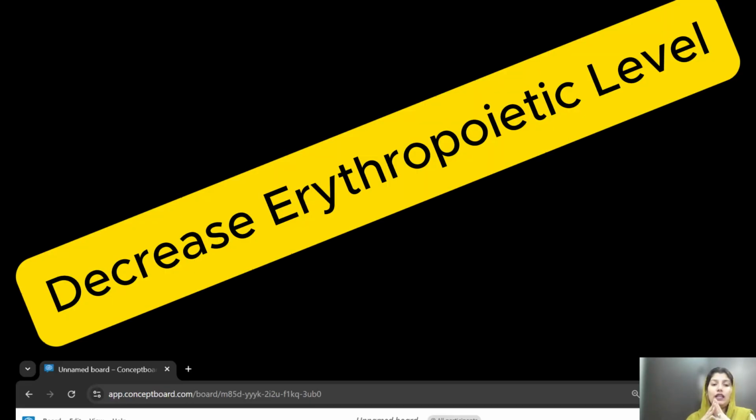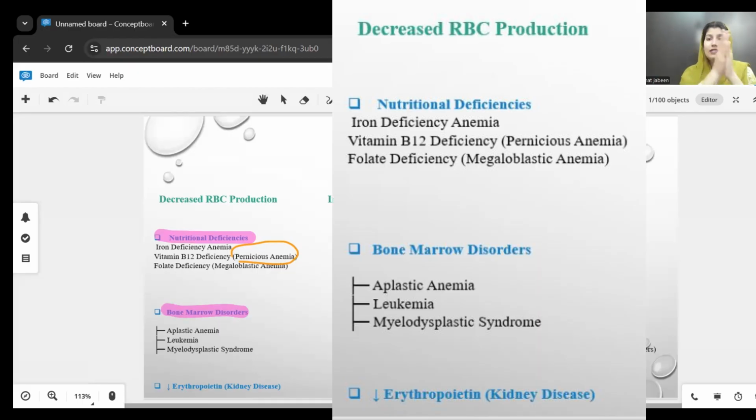The third one is decreased erythropoietin level. Erythropoietin is necessary for the production of RBCs. If there is a kidney disease and erythropoietin is not produced properly, RBC production is going to decrease. This is the first factor that can cause anemia, and that is decreased RBC production.